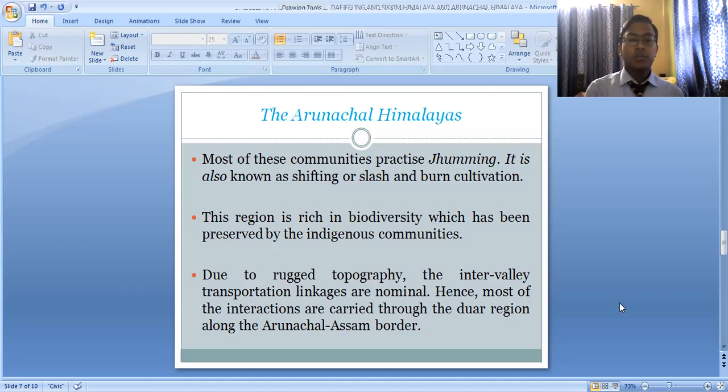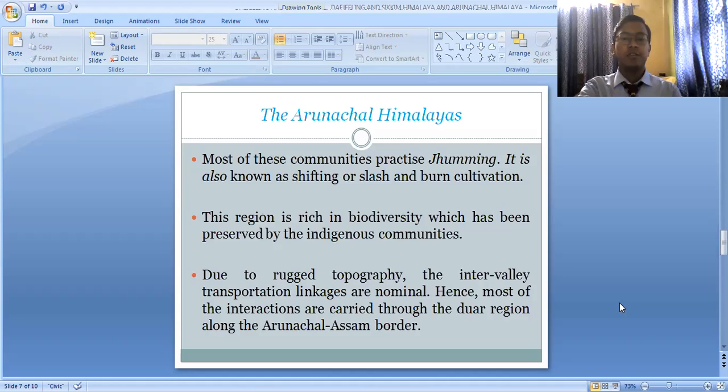Due to rugged topography, the inter-valley transportation linkages are very minimum, not so developed in terms of transport facilities. Hence, most of the interactions are carried out through the Duars region along the Arunachal Assam border. In order to reach some of the extreme areas of the Arunachal Himalayas, we have to follow the Duars region, the foothills of Arunachal Pradesh and Assam. So this is about the Arunachal Himalayas.